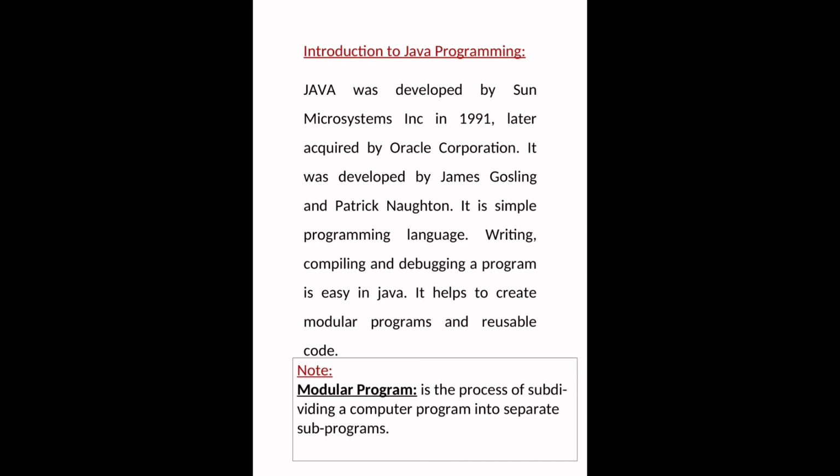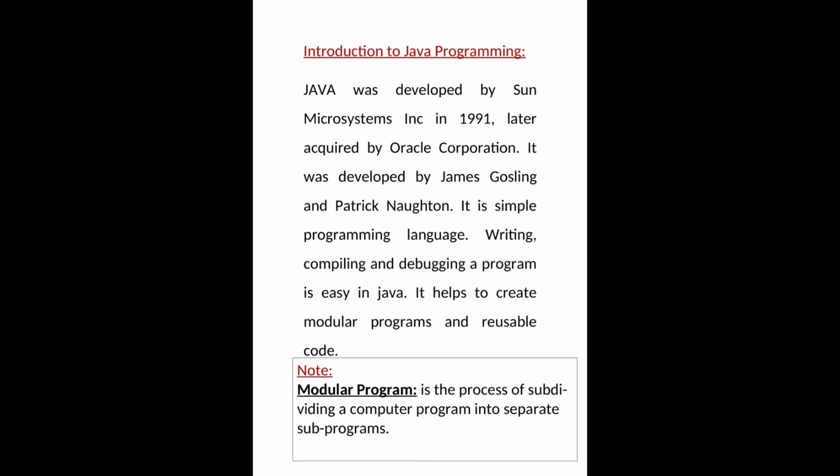Code reusability in Java is very easy, because first we write a Java program. If we want to implement a new program and the new program needs the older program's code, there is no need to rewrite the program again. There is reusability, which means we can use the first program's code in the new program without writing it twice.